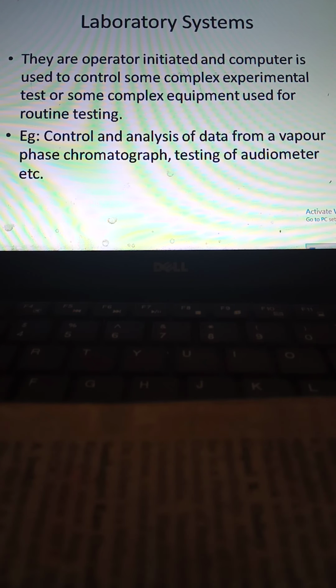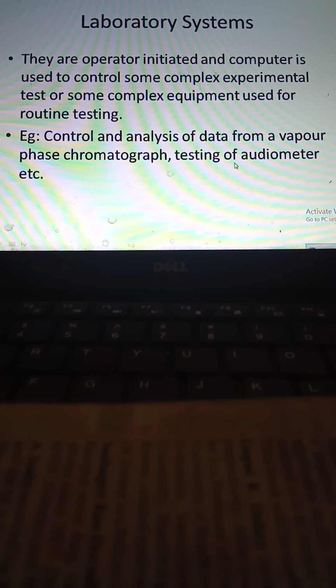And the last one is laboratory system, blood testing and all. Here the process is operator initiated. A human being first starts the process to test it. All the initial process of collecting the sample and giving all those things has to be initiated by the operator, and after that the computer will take control of some complex experimental test and give the results. For example, testing with an audiometer.